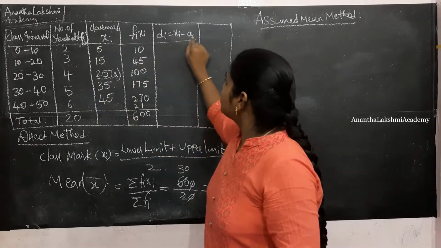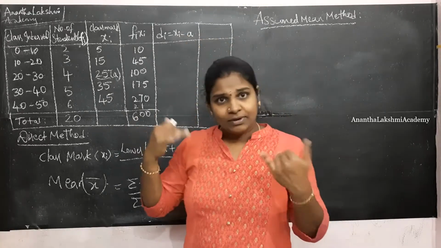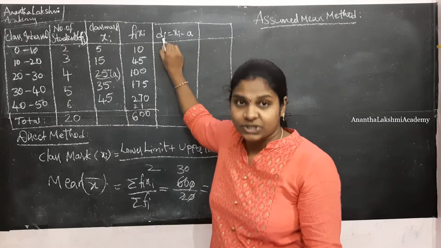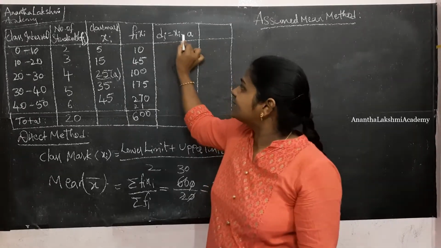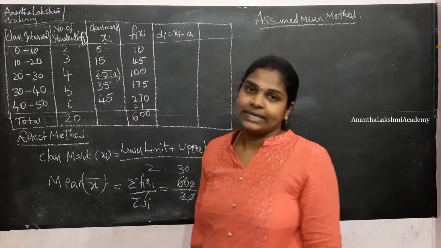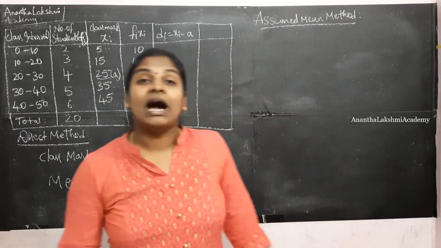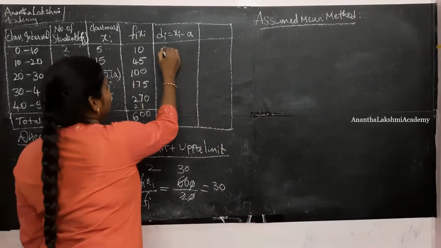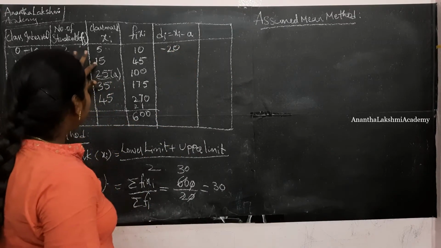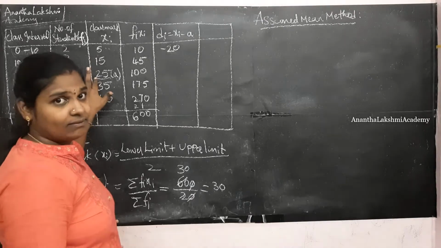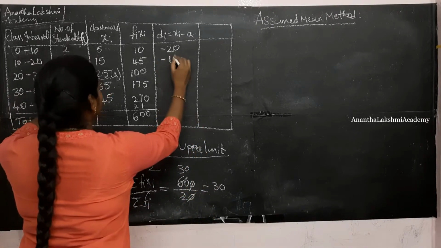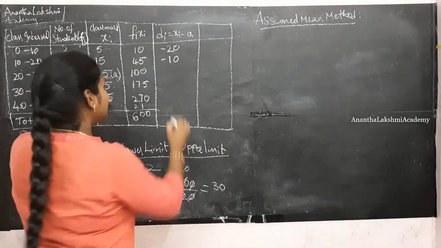And since this is going to be deviated from our original mean, I am going to calculate a new column which is deviation. Di is equal to xi minus a. 5 minus 25 is minus 20. See, you need to be familiar with subtractions as well. Now, 15 minus 25 is minus 10. 25 minus 25, 0.